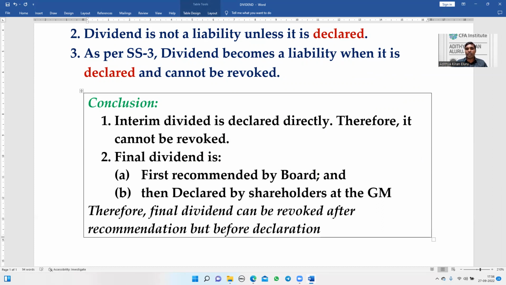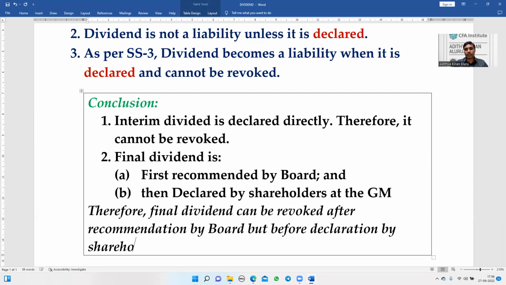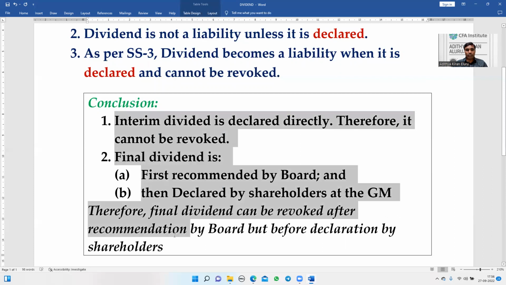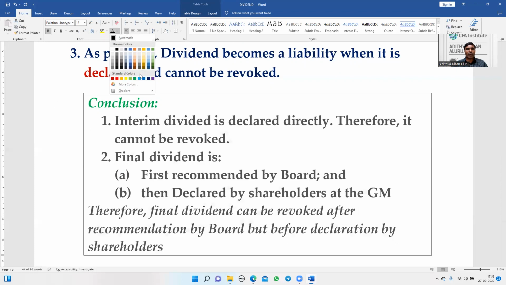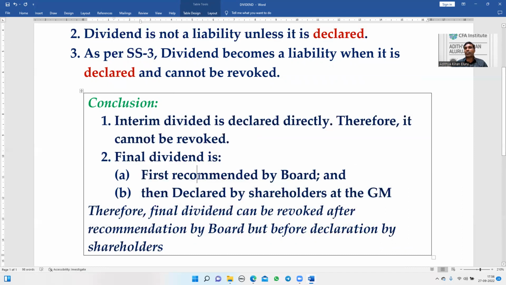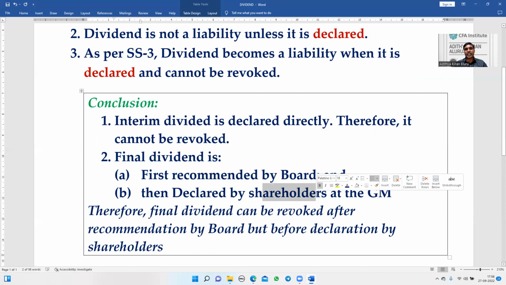Final dividend can be revoked after recommendation by the board, but before declaration by shareholders. Therefore, ultimately, all the provisions are concentrating on the word declared. So what I can conclude is that final dividend can be revoked because there are two stages in it. First it has to be recommended, then it has to be declared. Therefore, after recommendation but before declaration, it can be revoked.